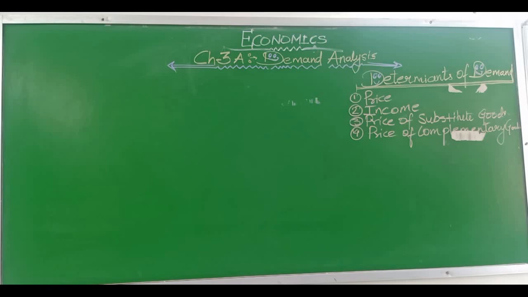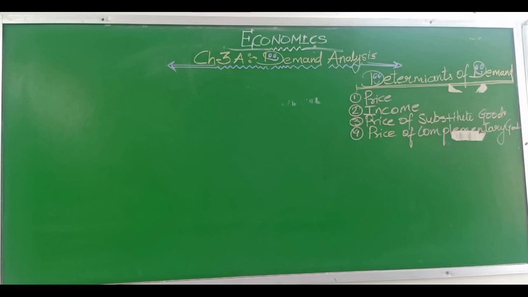Prices of complementary goods. A change in the price of one commodity would also affect the demand for the other commodity. For example, car and fuel. If the price of fuel rises, then the demand for cars will fall.